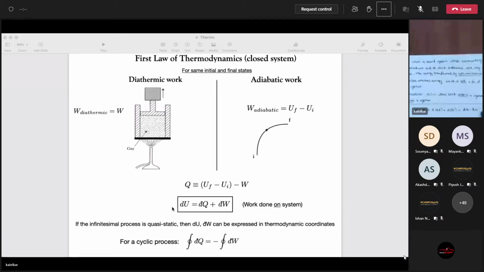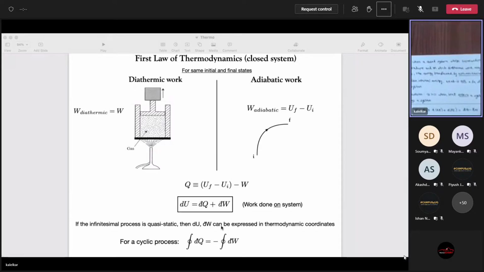So this is true irrespective of whether the process is quasi-static or non-quasi-static. This is just the conservation of energy. It's always true. But if you want to use it in practice, that is to say, you want to write this in terms of pressure, volume, temperature, and so on, then the process has to be quasi-static. Because if the process is not quasi-static, then the pressure is not defined. So what is the meaning of writing PdV? Of course, if you have a cyclic process, then the integral over a cycle of dU is 0, because dU is path independent. So you automatically get dQ is minus dW if the process is cyclic.